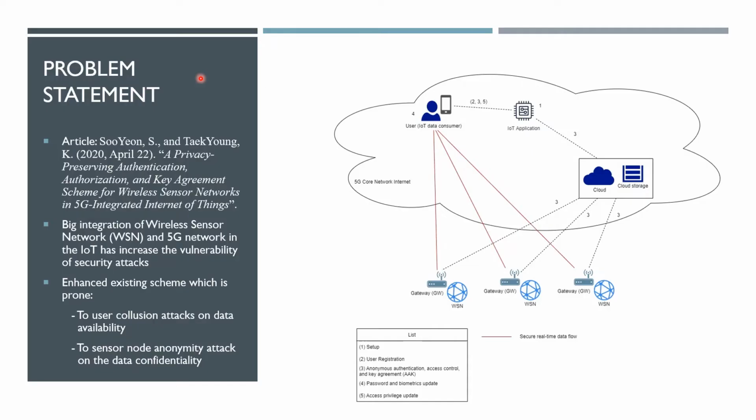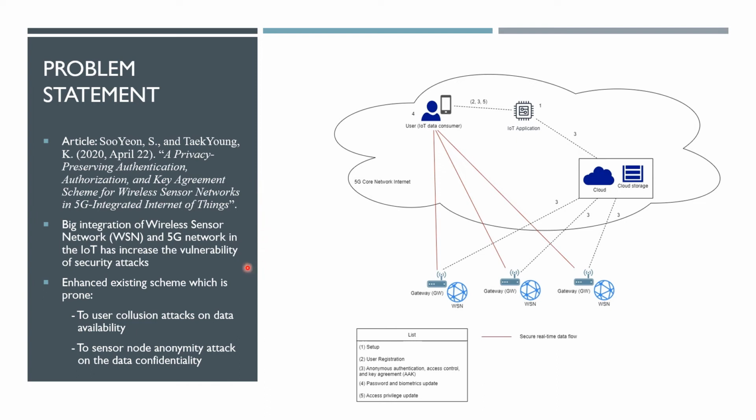Problem statement. The article "Privacy Preserving Authentications, Authorizations and Key Agreement Scheme for Wireless Sensor Networks in 5G Integrated Internet of Things" by So-Yun and Ted Yang is used in this project, and this is the network model of the author's proposed solutions.